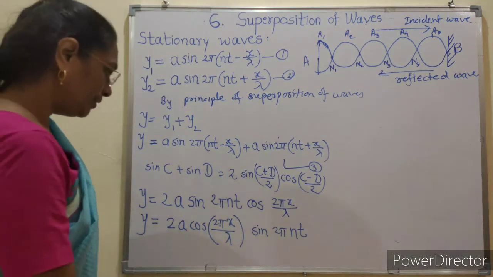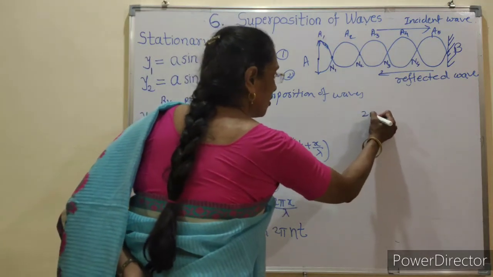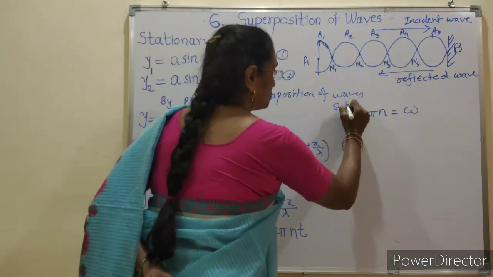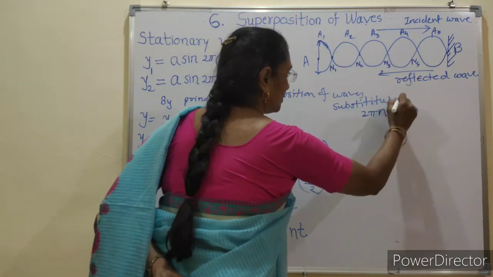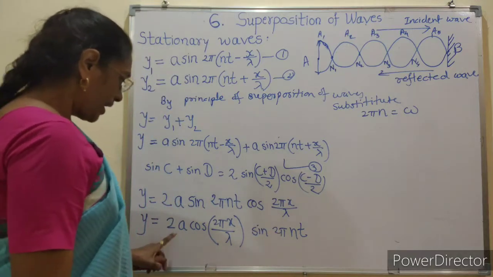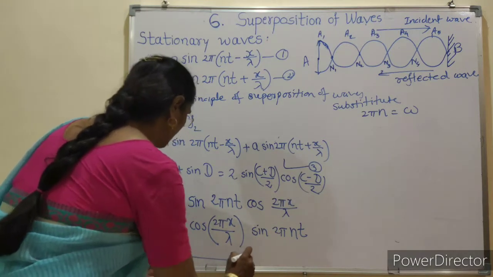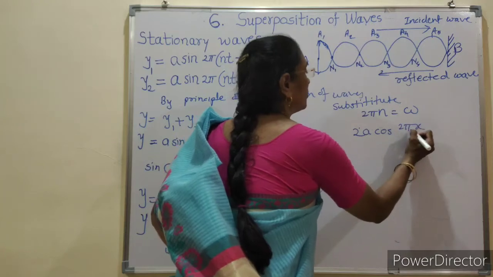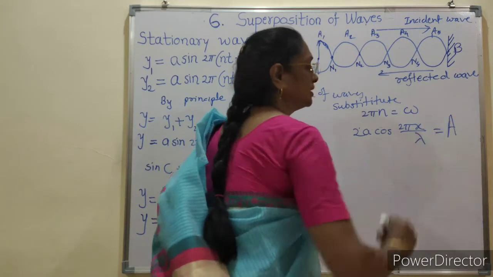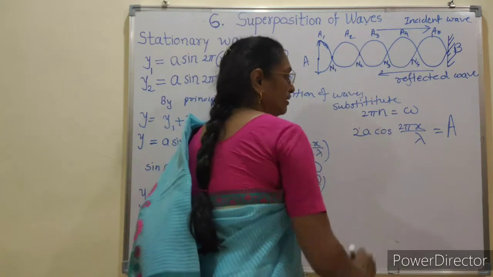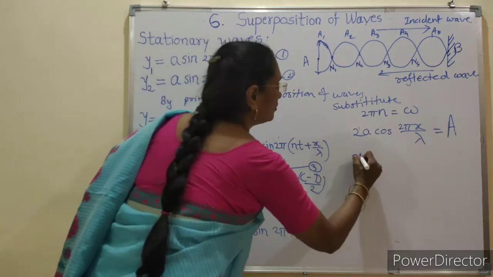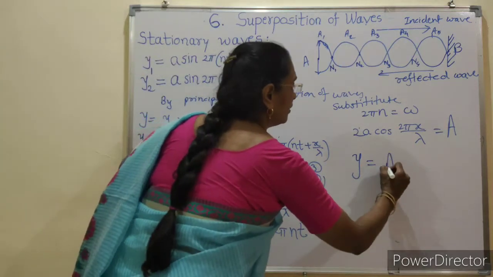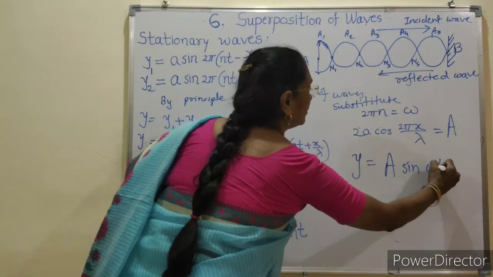This step we write here, and by substitution of 2πn equal to ω, we substitute 2πn equal to ω here, and for the term 2a cos(2πx/λ), we substitute it as A. Then the relation for resultant displacement y can be written as A sin ωt.